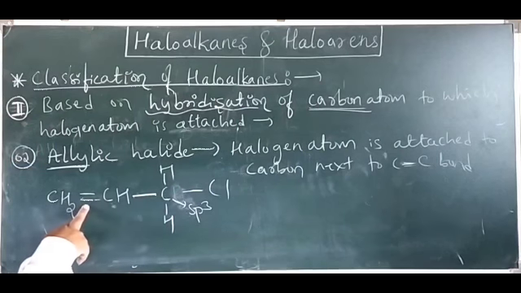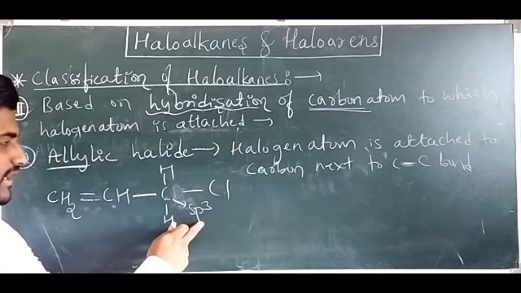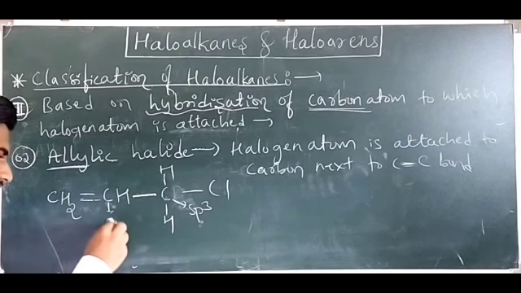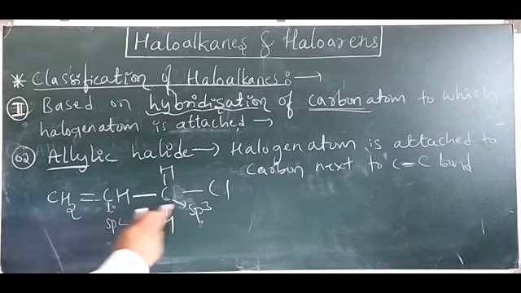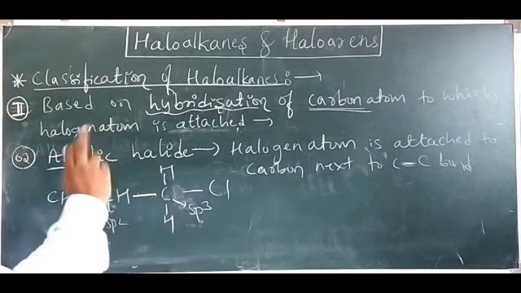Look at here: the carbon-carbon double bond is there, and the next carbon atom has Cl. This carbon atom is sp3 only, because all are single bonds. But this one is sp2. We don't need this one, because the halogen atom is attached to the carbon that is sp3. So this we want.